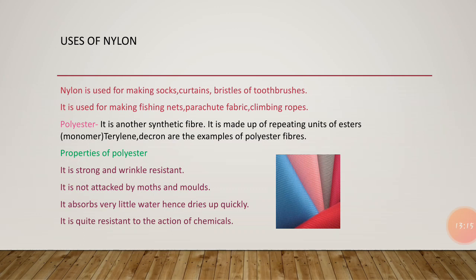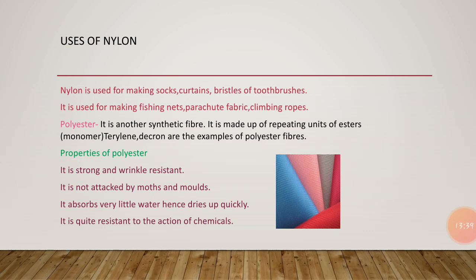Some uses that I have told you: it is used for making fishing nets, parachutes, fabric and climbing knots, because it is a very strong fiber. Due to these features, it is also used to make various parts of machines, and it is blended with wool to increase its strength. So these are the different uses of nylon.